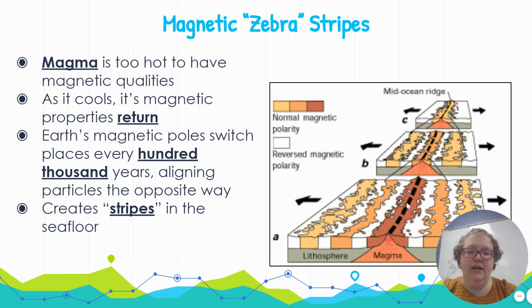So you can see here it is oriented in one direction, then the white, it switches. And then the next color, it switches again. And then white, it switches, right? So if we measure the magnetic polarity on the ocean floor, we find these stripes from where the crust is constantly being formed. So this shows us over time that it is moving apart and forming new land in the center.